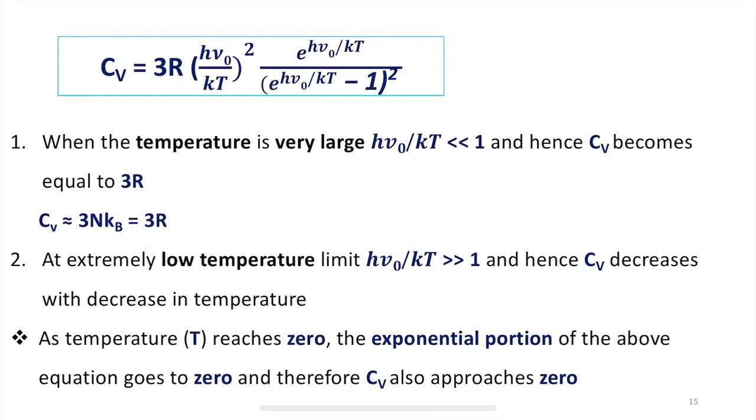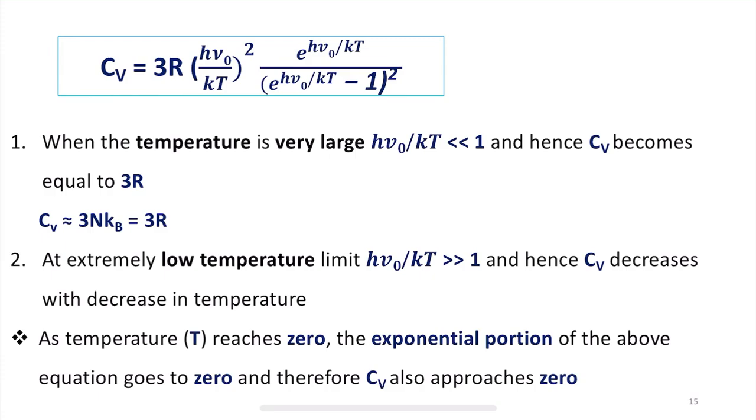And the next is at extremely low temperatures. Here the value of h nu naught divided by kT will be greater than 1 and hence Cv decreases with decrease in temperature. So these are the two conditions where the heat capacity of solids is understood: at higher temperature, what will be the value of Cv, and at extremely low temperature, what will be the value of Cv, that is, Cv decreases with the decrease in temperature.